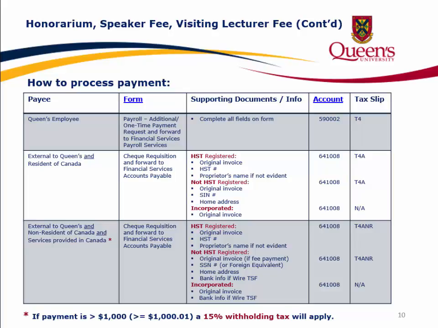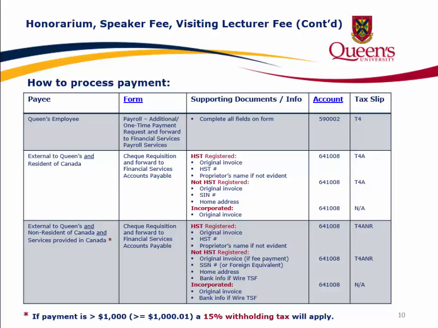If the payee is not HST registered, provide an original invoice, SIN number, and home address. The account ID to pay from is 641008. The tax slip issued will be a T4A. If the payee is incorporated, provide an original invoice. The account ID is 641008 and there will be no tax slip issued.